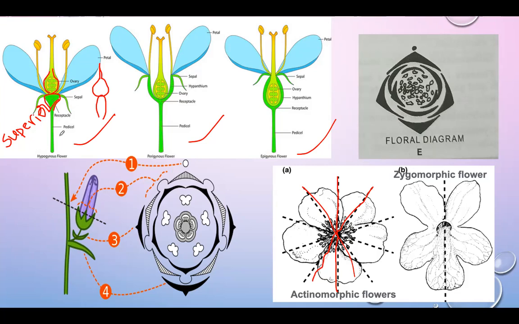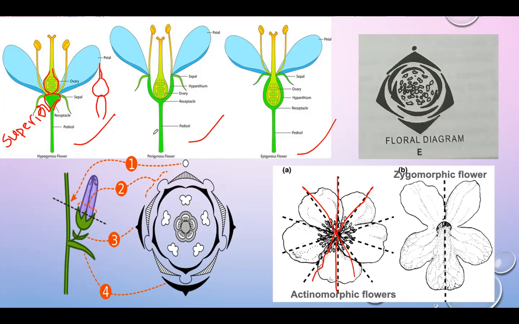So the ovary is called the superior. This is the best example of the Annonaceae. Which type of flower is it? Hypogynous flower. Which type of ovary is present in the hypogynous flower? Superior ovary.